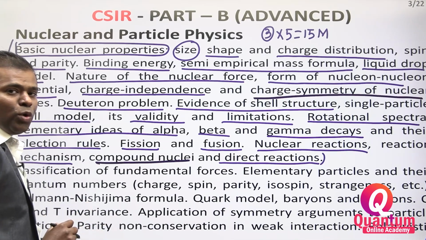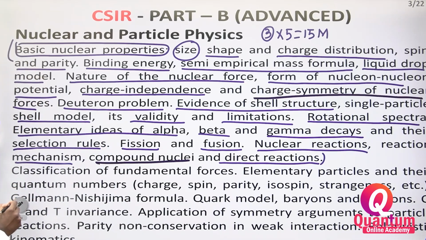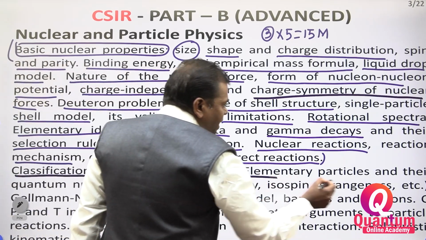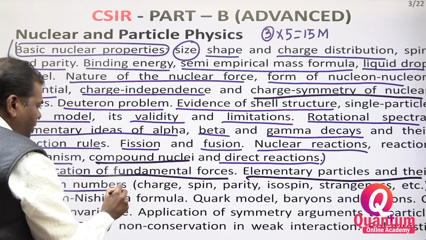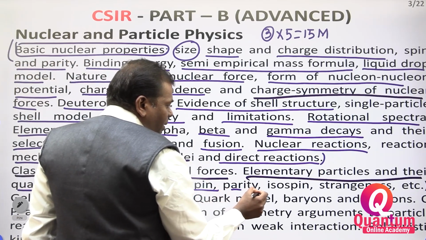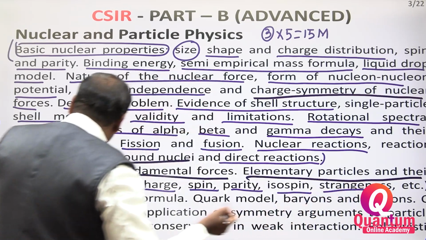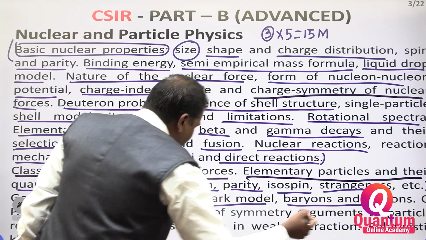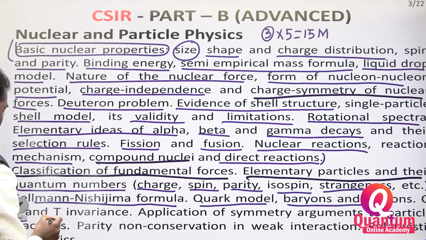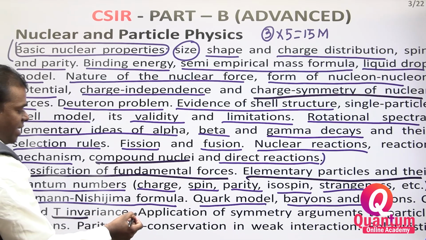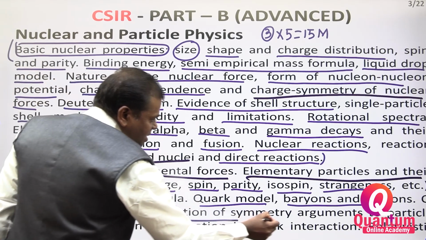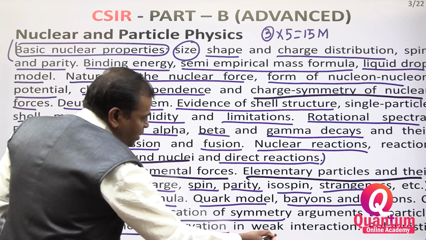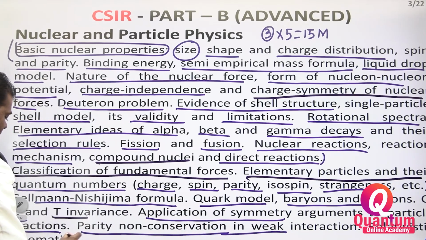Which part is it? Nuclear part. Now you have to see the particle physics part: classification of fundamental forces, elementary particles and their quantum numbers, charge, spin, parity, isospin, strangeness, Gell-Mann–Nishijima formula, quark model, baryons and mesons, charm, time invariance, and then application of the symmetry arguments to the particle reactions, parity non-conservation in weak interaction, relativistic kinematics.